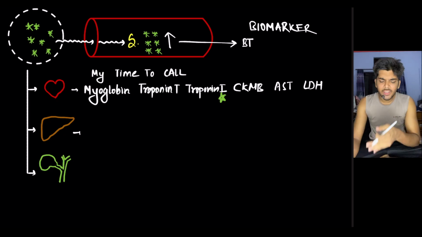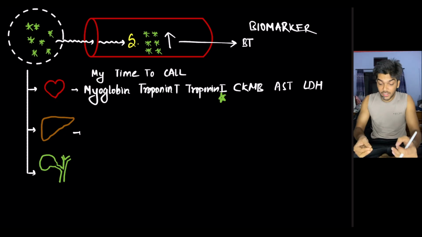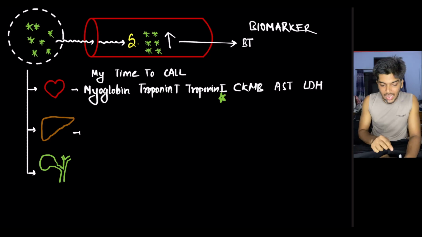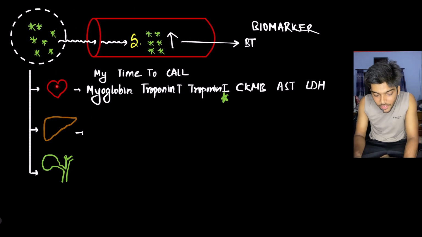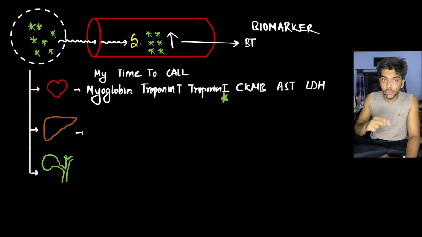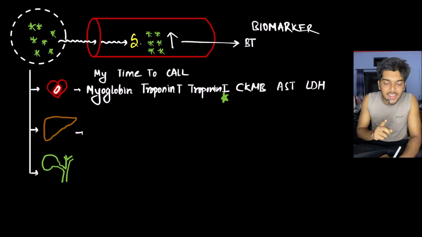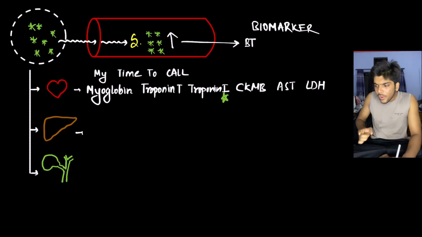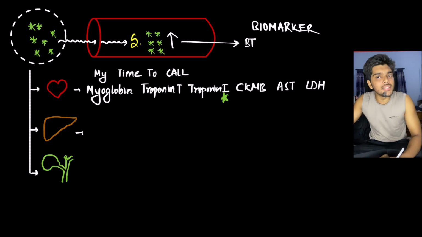What is the significance of troponin I as a biomarker, or the significance of a biomarker? When necrosis takes place, here the necrosis of a heart cell, let's say the patient has a heart attack, and at that time necrosis of the heart cell is taking place. When necrosis of the heart cell takes place, the cell goes through morphological changes.